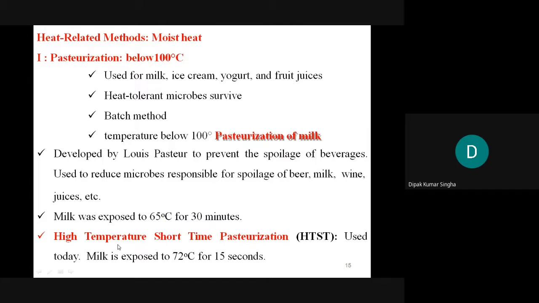In the case of high temperature short time pasteurization, it is also possible at 72 degrees centigrade for 15 seconds. What did I say? 72 degrees centigrade, versus 65. If your temperature is set at 65 degrees centigrade, your time is 30 minutes. If your temperature is 72, your time is very short, only 15 seconds. Be careful: if you keep 72 degrees centigrade above 15 seconds, there is a chance of charring or destroying the milk. So be careful, only 15 seconds.